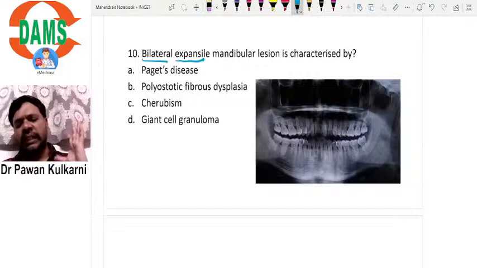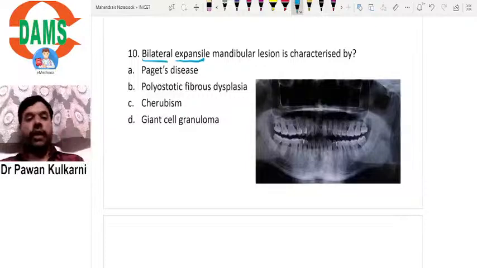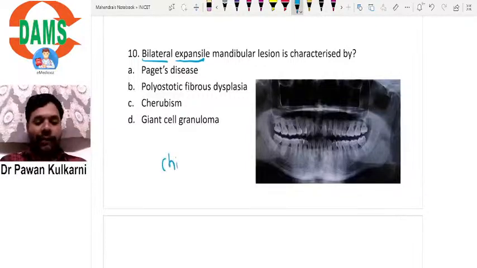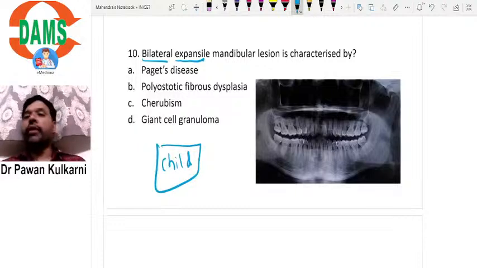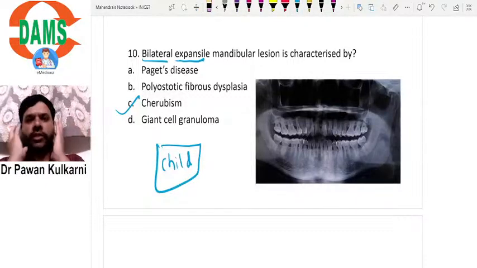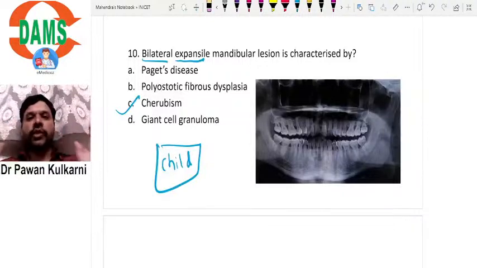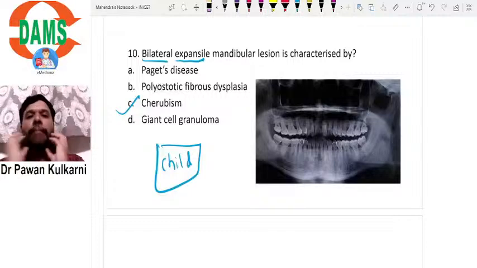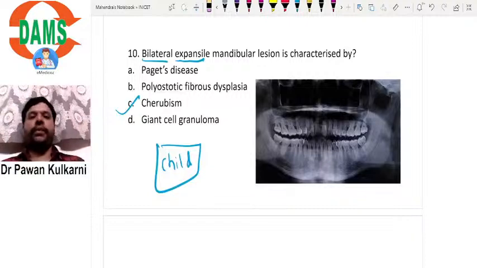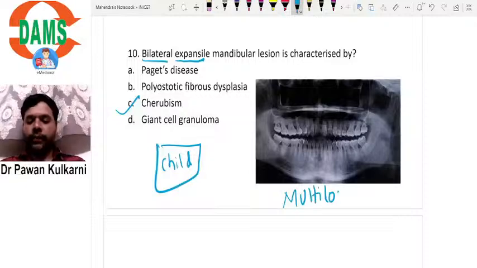Whenever we see such a typical description, a bilateral expansile mandibular lesion, that too in a child or young patient, what should come to your mind? Cherubism. All of us know. Cherub means swollen cheeks. When we call it a cherub patient, that means swollen cheeks. Why are the cheeks swollen? Because the mandible has expanded. It is not a unilateral lesion, it is a bilateral, expansile lesion, and typically it is a multilocular lesion.